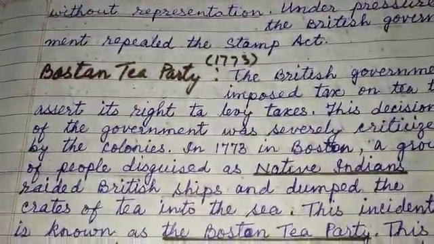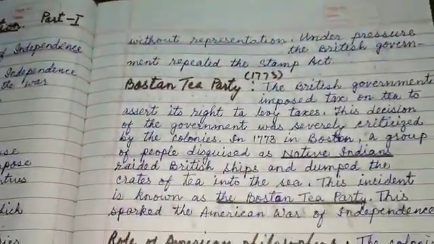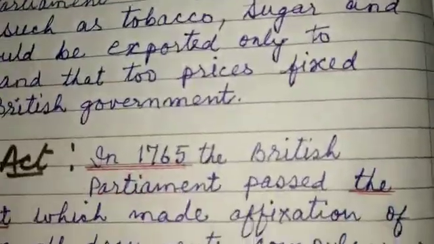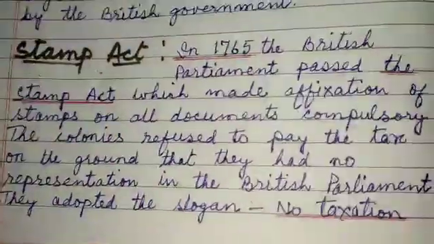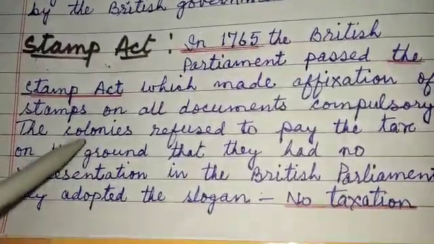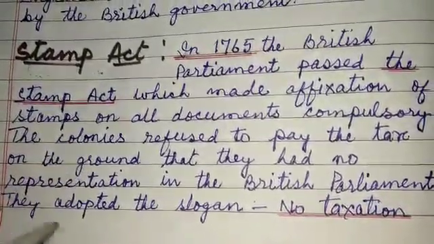Now, during that time, England had wars with many European countries, and war needed lots of money. So in order to compensate, the British started imposing taxes on the people living in the colonies.